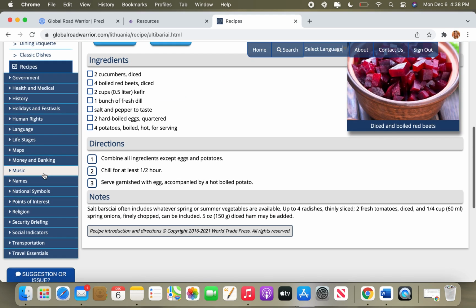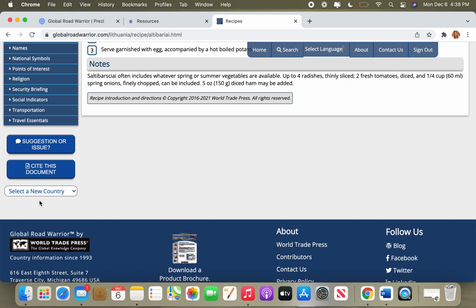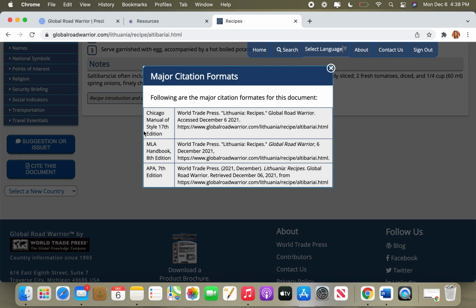Now we're going to go back down to where we selected a new country because you may have seen that that's where the Cite This document button is. So right above select a new country, we're going to click on that. And it's going to bring up that same box that we saw before with the major citation formats for APA, MLA, and Chicago Manual of Style. And it'll give you exactly what you need in order to cite this source if you're using it for a professional reference.